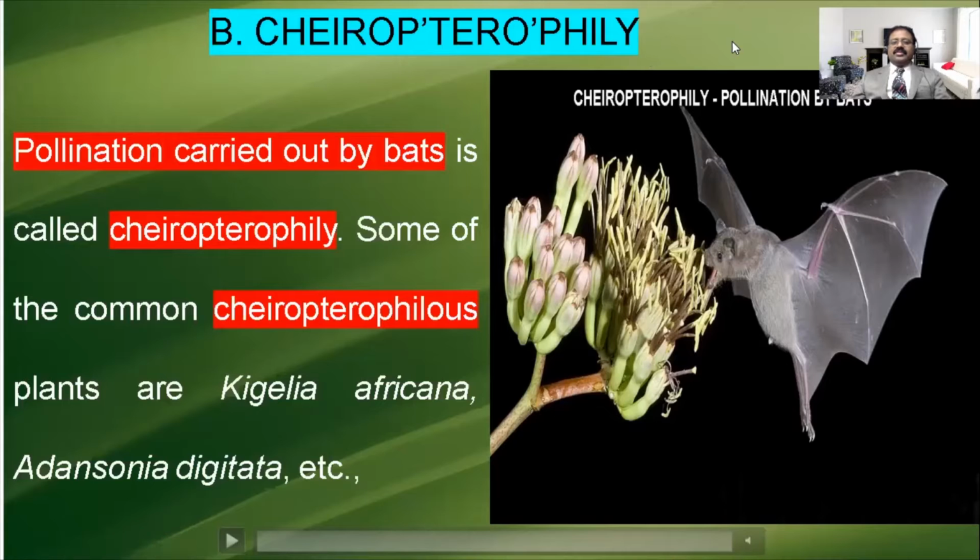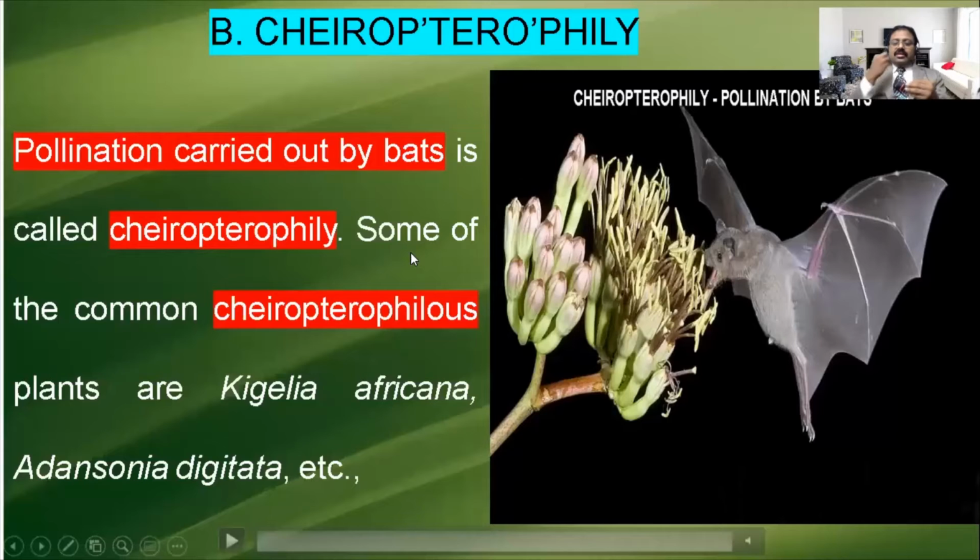Cherapterophily. The same word only. Cherapterophily. So the pollinating is carried out by bats. Usually in the night time, the bats come and eat the fruits or the fleshy part of the flower or the petals. Sometimes they also send their tongue in and take the nectar from the flower. When they go and take the pollen or nectar, what happens at that time?